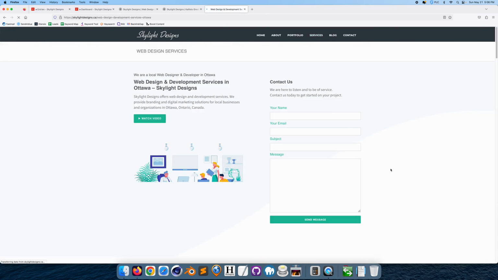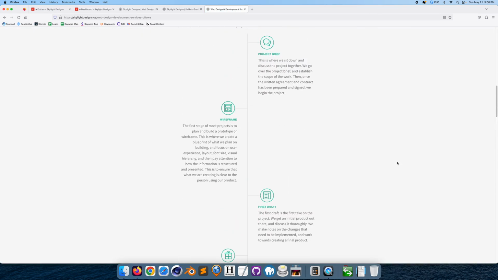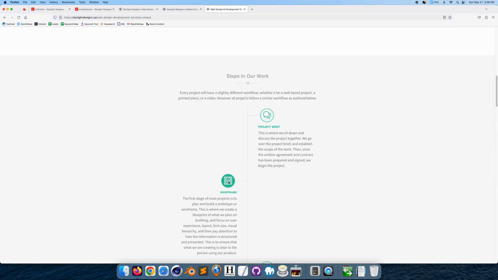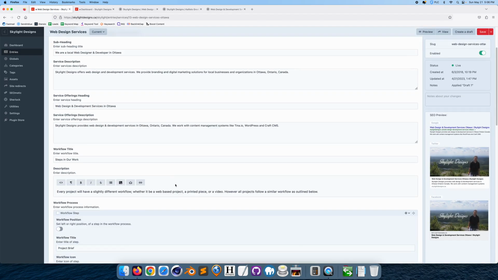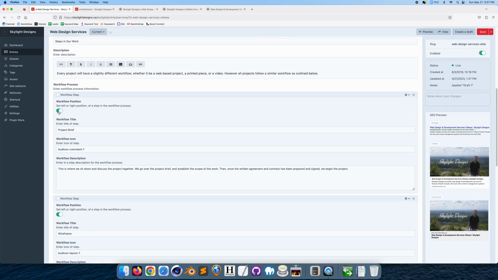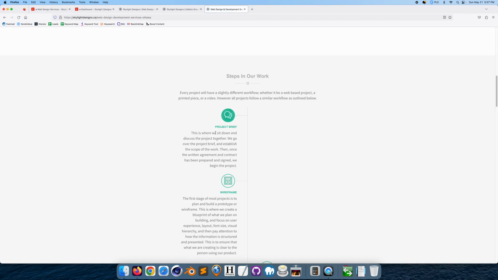Also on the services pages, these are little things, almost gimmicky things where you could change the side that this is on. Let's say I wanted this on the left side or this on the right side. It's not very important in my opinion, but let's say the client was picky about that. I'll just go to web design services, decide that I want to change the side of it, click save, go back here, refresh, and it's on a different side.